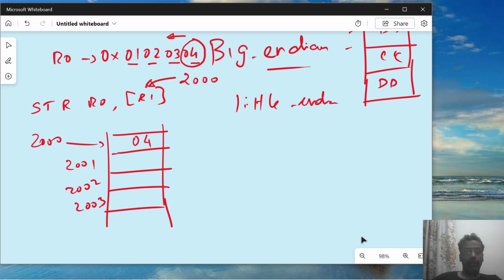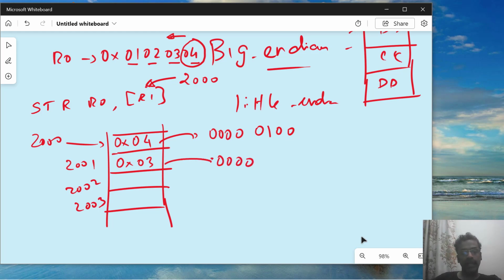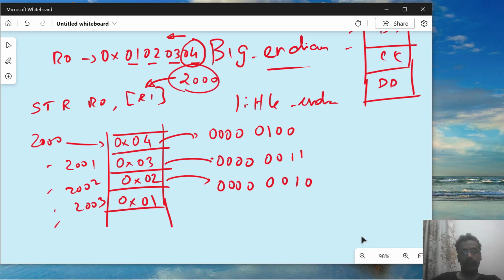So 04 in binary form, I should write it as 0x04, in binary form it will be 00000100. Remember that. Then 0x03 in binary form it is like this, because 1 byte corresponds to 8-bit values, so 00000011. Now this will be 0x02, then this corresponds to this, 10, and 0x01. Because I'm starting from the LS byte, storing each byte into the memory, and the addresses are like this. If I have given 2000, now if I give something else, you need to be careful about it.